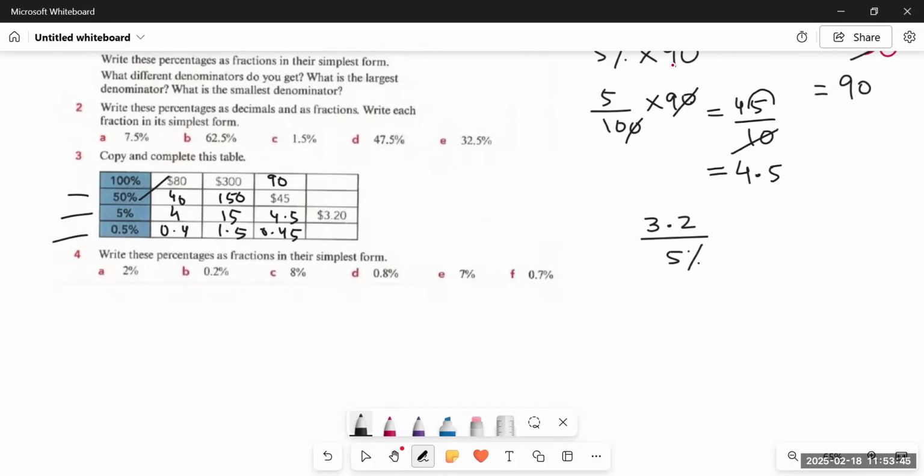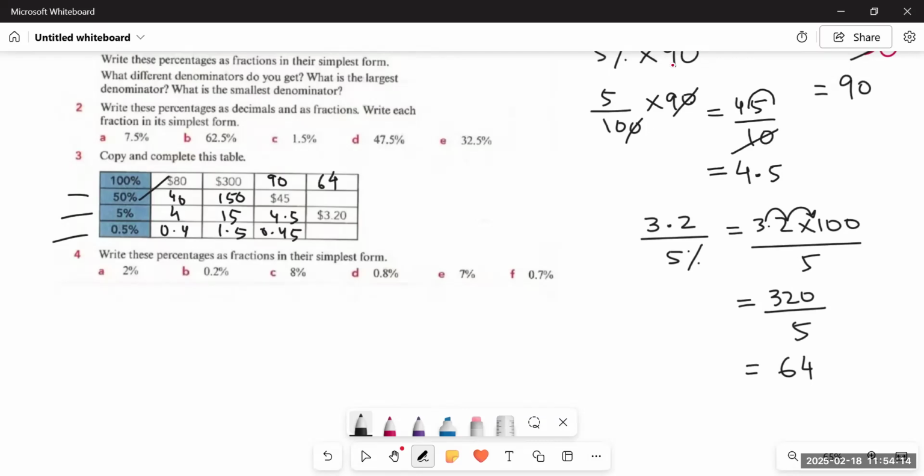So it would be 3.2 multiplied by 100 upon 5. And when I multiply 3.2 with 100, the decimal will move two places forward and it becomes 320 upon 5. Now I can easily divide 320 by 5. 5 sixes are 30, 5 fours are 20. So 320 divided by 5 is equal to 64. It means the total would be 64.